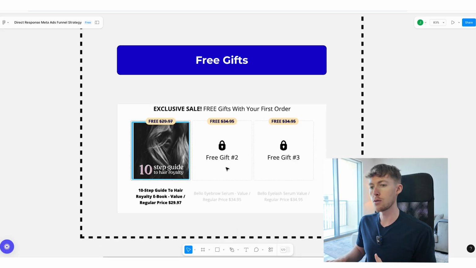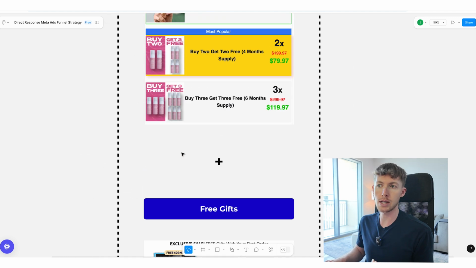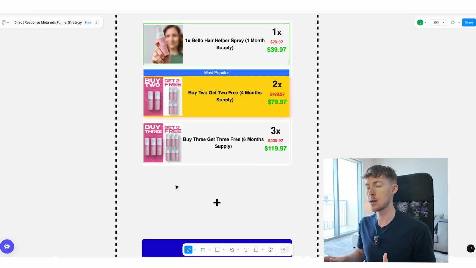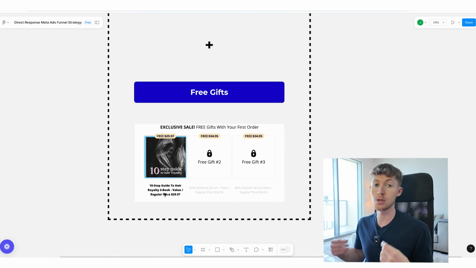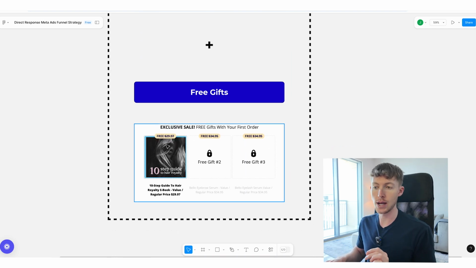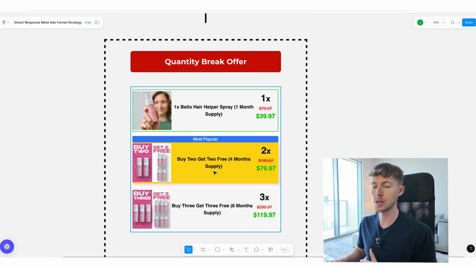So really important, if you're running a quantity break offer and you're seeing that we're not really getting enough people to go for that middle option that we want, let's try and introduce some free gifts. And that could be a very good way to increase the number of people who are opting in to the more expensive option.